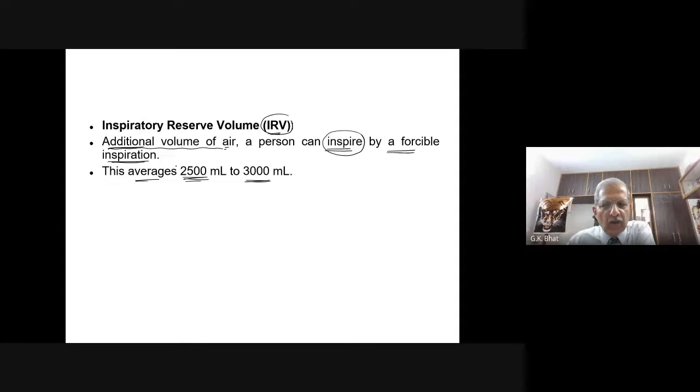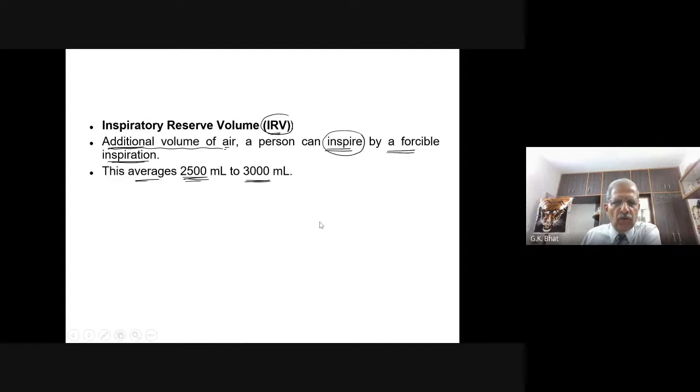You must remember this value, whatever is given in the NCERT book, not in any other book. Ultimately, we have to rely on the NCERT biology book only. This is inspiratory reserve volume, that is the volume of air that is forcibly breathed in.